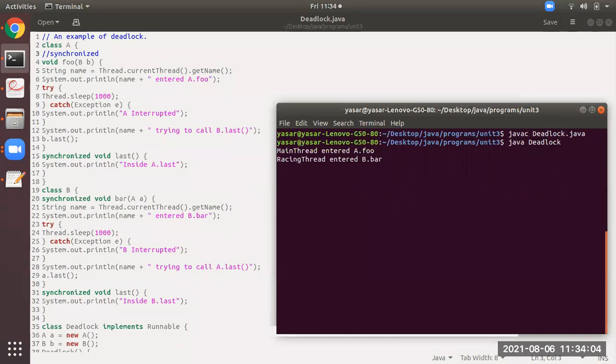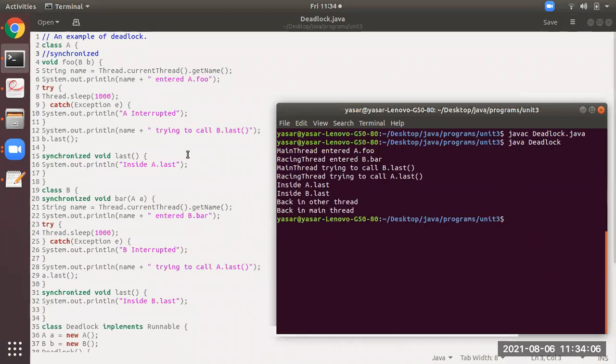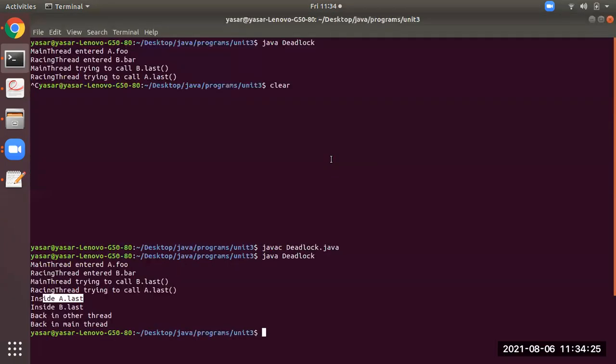Now run. See, now what has happened? Why? Because we have removed the lock from foo.b. When a.last was called, it is accessing this one inside a.last. So you can observe here, both of them were waiting.